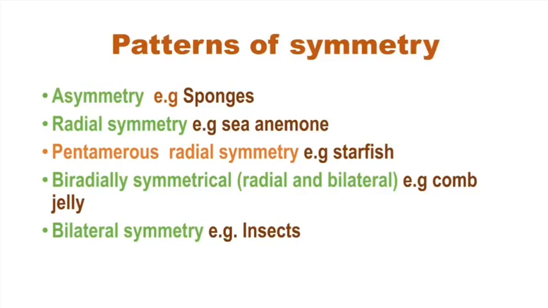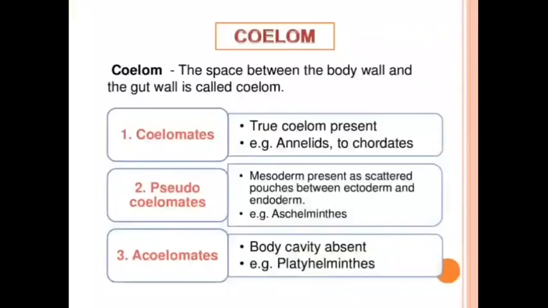Example, starfish. Next, biradially symmetrical organisms. It is a type of symmetry which has both radial and bilateral symmetry. Example, comb jellies. Next, bilateral symmetry. In this type of symmetry, we can get only 2 equal halves. Example, insects and man.